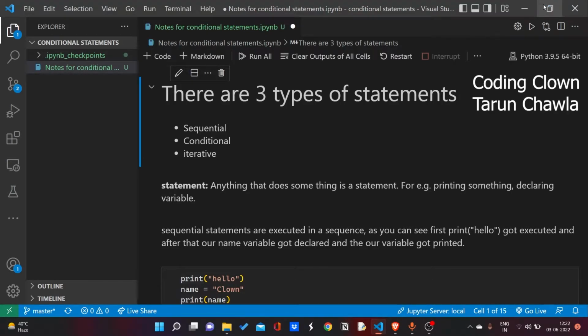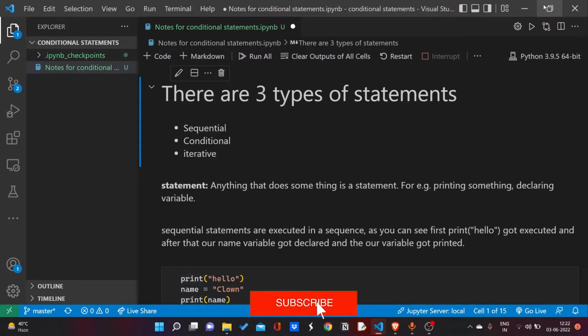Today I'm going to talk about statements in Python. There are three types of statements. First, sequential statements. We have seen sequential statements in my previous videos. Today I'm going to talk about conditional statements.